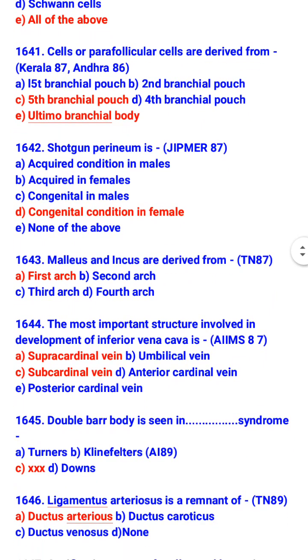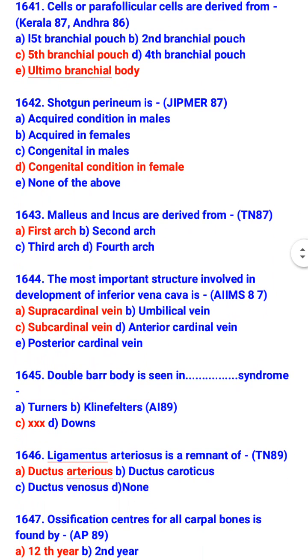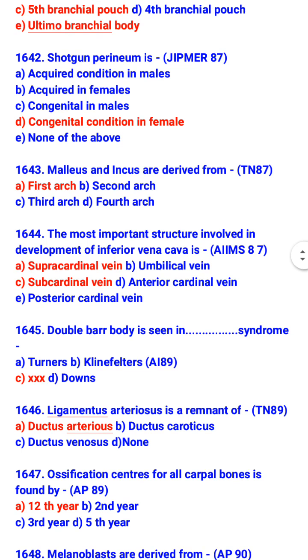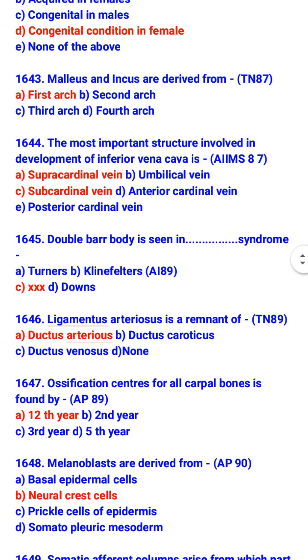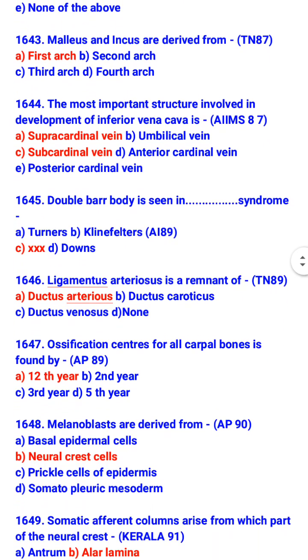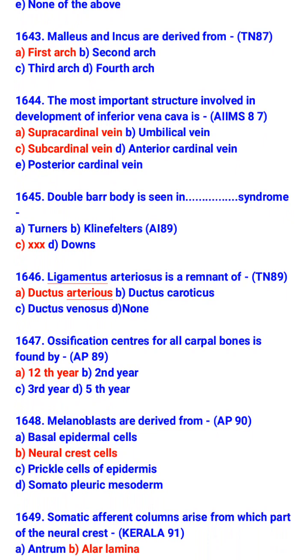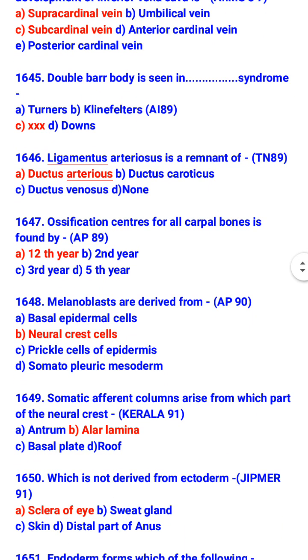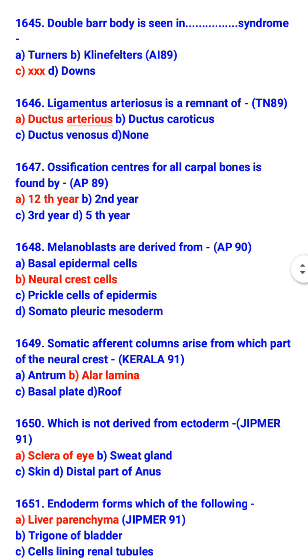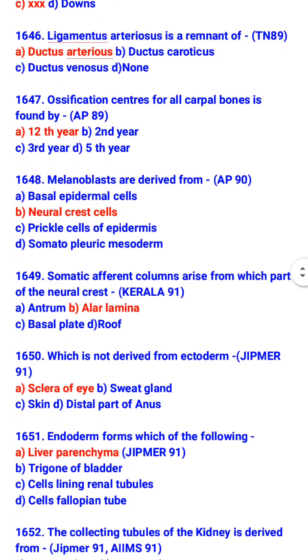Malleus and incus are derived from first arch. The most important structures involved in development of inferior vena cava are supracardinal vein and subcardinal vein. Double Barr body is seen in triple X syndrome. Ligamentum arteriosum is a remnant of ductus arteriosus. Ossification centers for all carpal bones are found by 12th year. Melanoblasts are derived from neural crest cells.